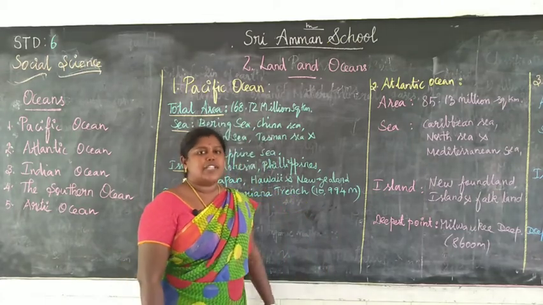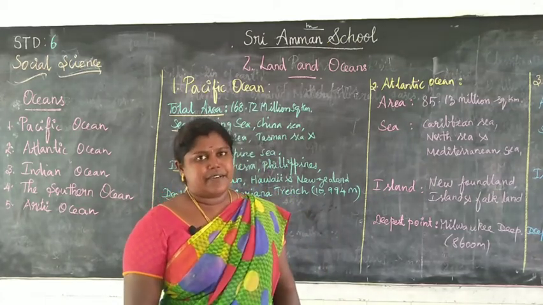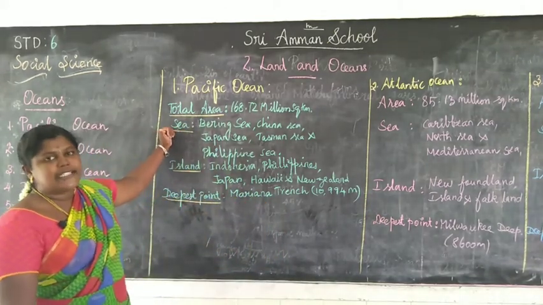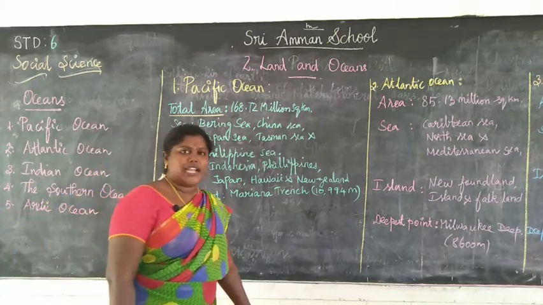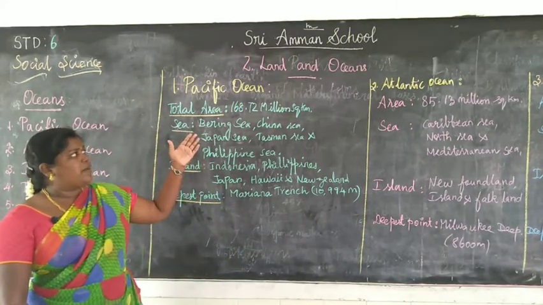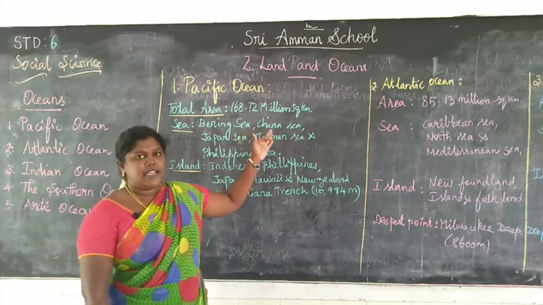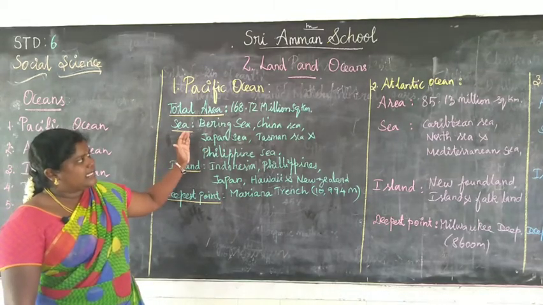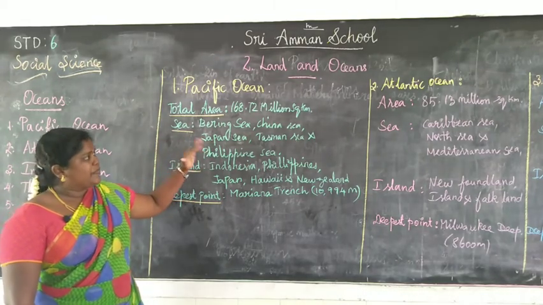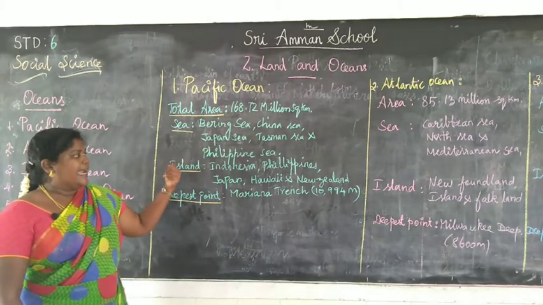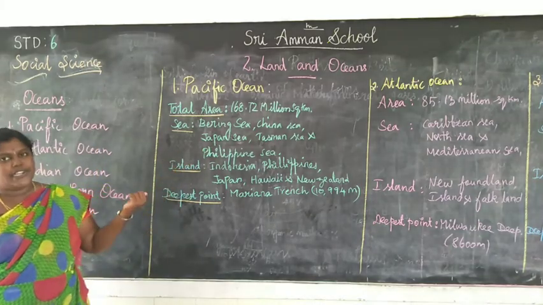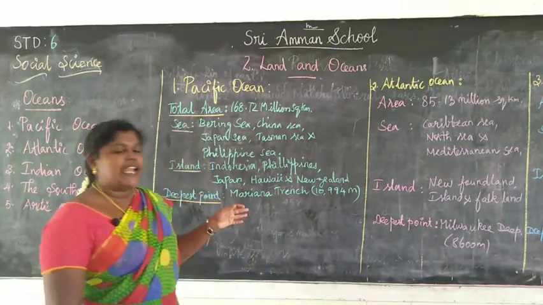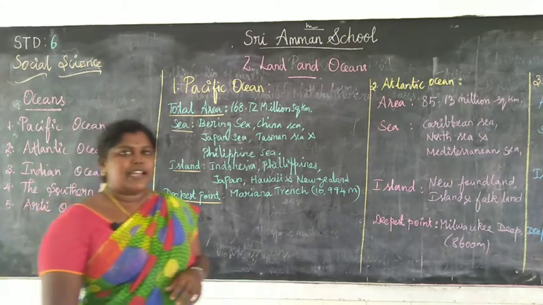That type of volcanoes are known as the Pacific Ring of Fire. Once again I will summarize this. The Pacific Ocean is the largest and deepest ocean in the world. It covers an area of about 168.7 million square kilometer. The seas found in this Pacific Ocean are the Bering Sea, China Sea, Japan Sea, Tasman Sea and Philippines Sea. The islands found in this Pacific Ocean are Indonesia, Philippines, Japan, Hawaii and New Zealand. The Mariana Trench is the deepest point in the Pacific Ocean.